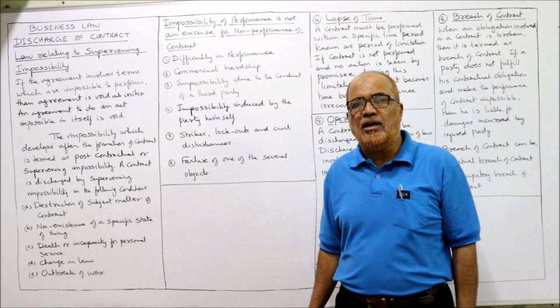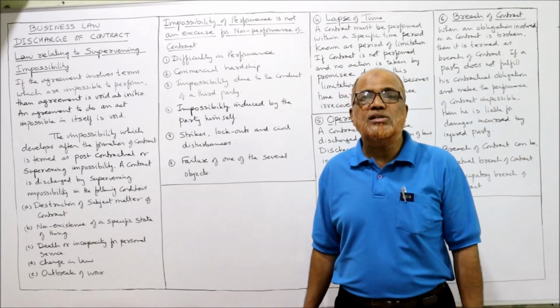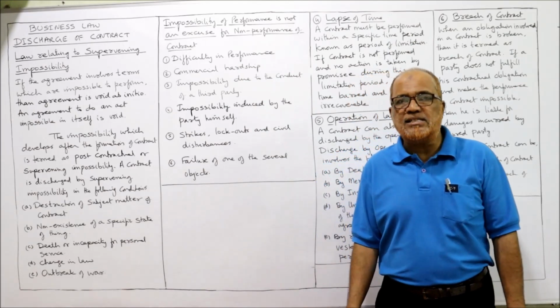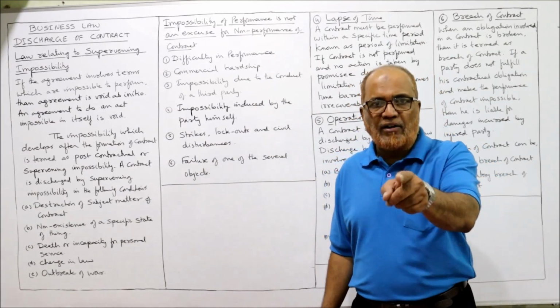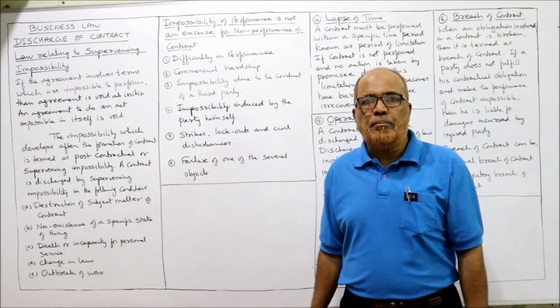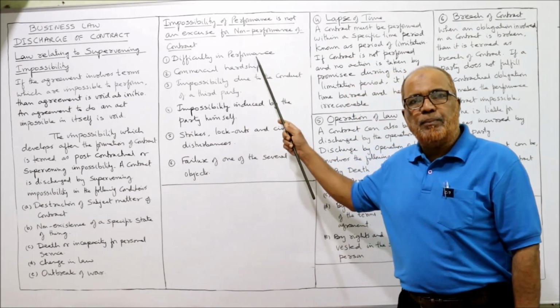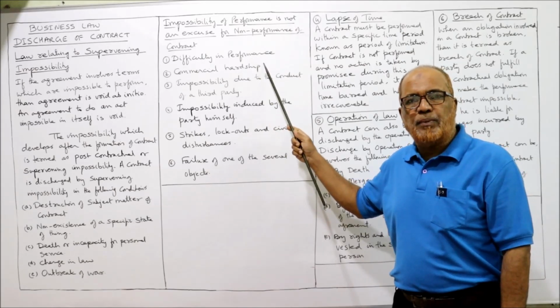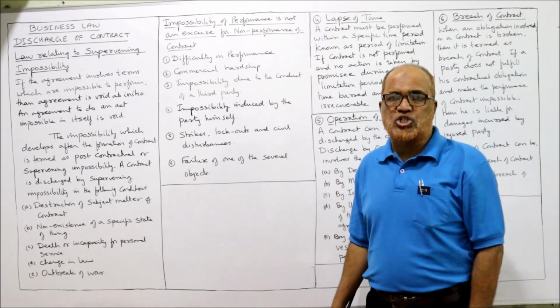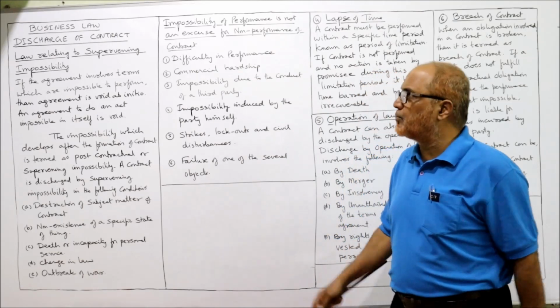It will be difficult for me. The law says, no, you cannot escape from this obligation. You have to supply. It is difficult, but not impossible, to perform the contract. So if there is difficulty in performance, the contract will not be discharged. The parties should be in the same position.